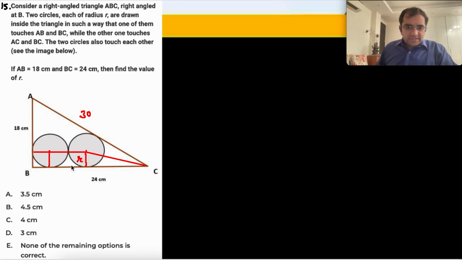What is this length? अगर ये आपका r है, ये r है, ये भी r है, so this is a total of 3r. ये नीचे आ गया ये r, and then this is also r, this is also r. 3r, so you get over here 24 minus 3r.